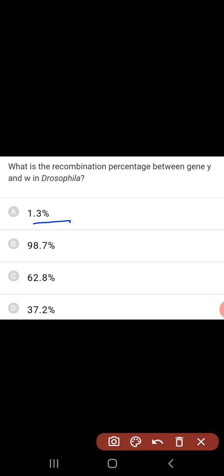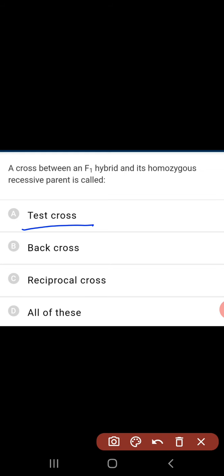A cross between F1 hybrid and its homozygous recessive parent must be a test cross. The cross between F1 hybrid and homozygous recessive parent is a test cross, which is conducted to know the genotype of the unknown plant, or to determine whether the unknown plant is homozygous or heterozygous.